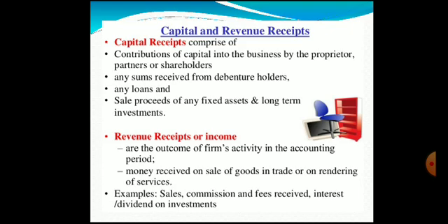Money received on sale of goods in trade or on rendering of services. Say for example, a firm has sold goods, then the amount received here, we call it a revenue income. The examples for revenue receipts are sales, commission and fees received, interest or dividends on investments.